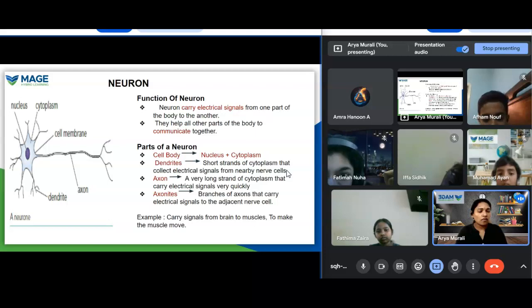When we touch a hot object, immediately we withdraw our hands. Or when a thorn pricks under your foot, immediately you withdraw your leg. All these actions. If you want to take a book, you have to move your hand and take the book. When you think, yes, I want to take it, a message is sent.